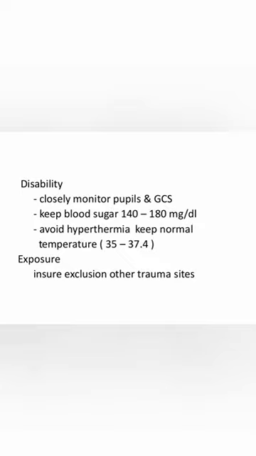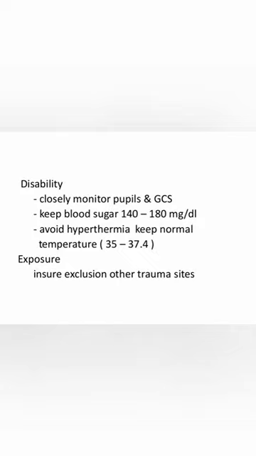Also don't forget to check the temperature of the patient at the scene, and if it is high, try to avoid high temperature using a cold sponge or ice bag or any other external method to decrease the body temperature. Because as you know, high temperature increases the metabolic rate of the brain.